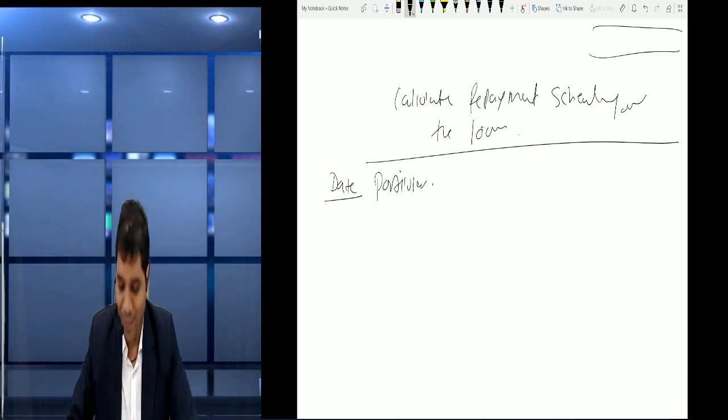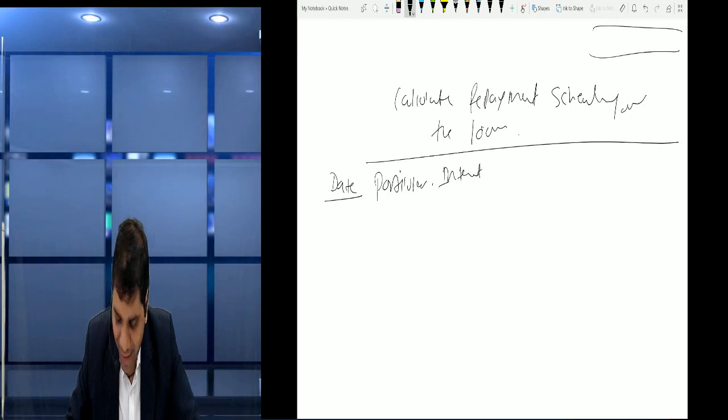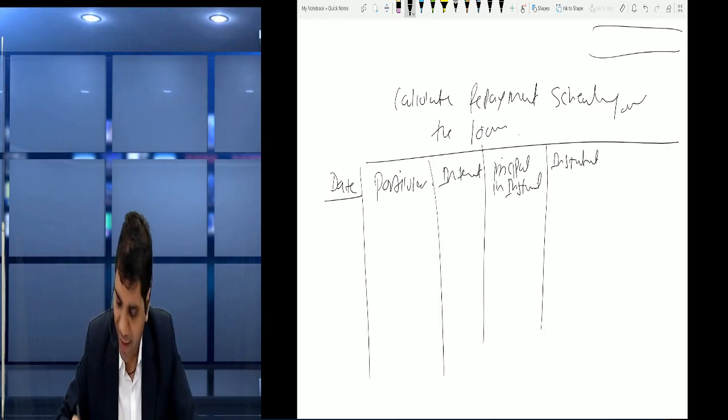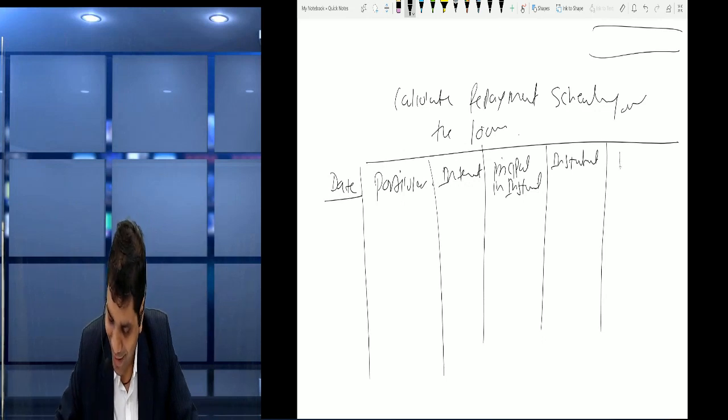then particular, then interest, then principal in installment, then installment, or at the end balance principal.